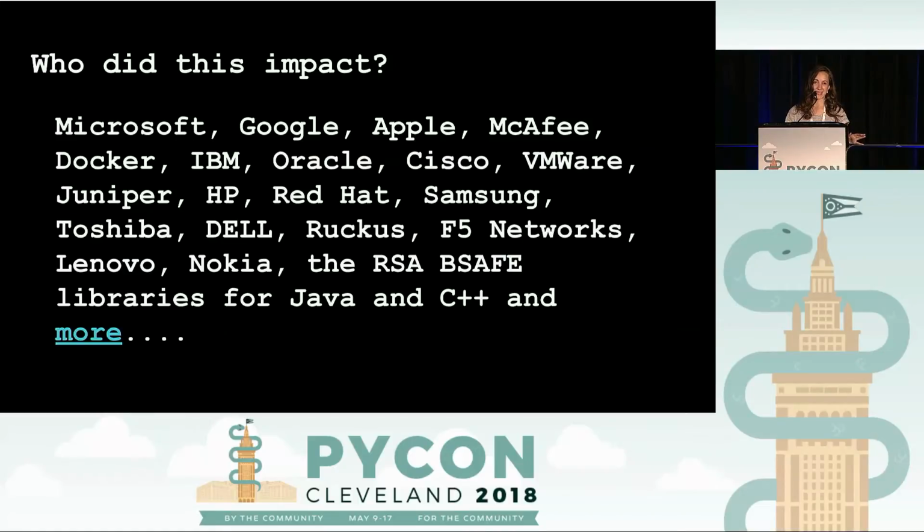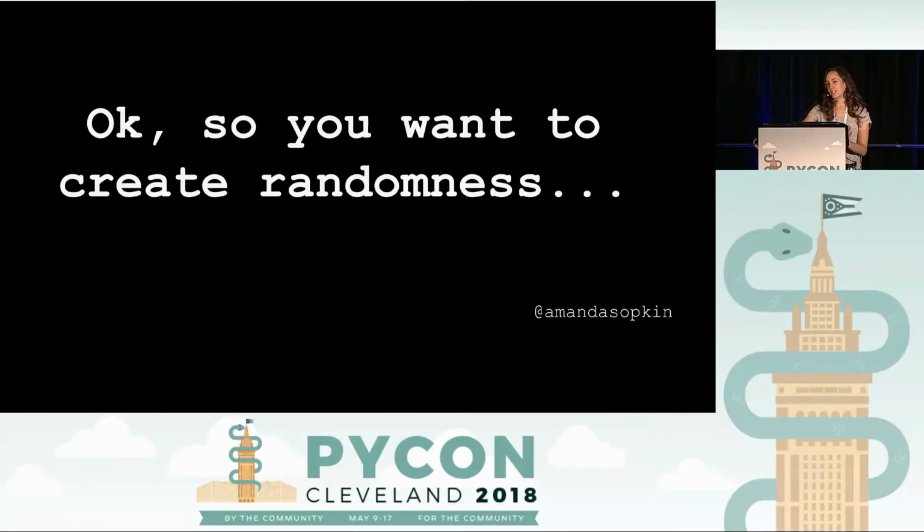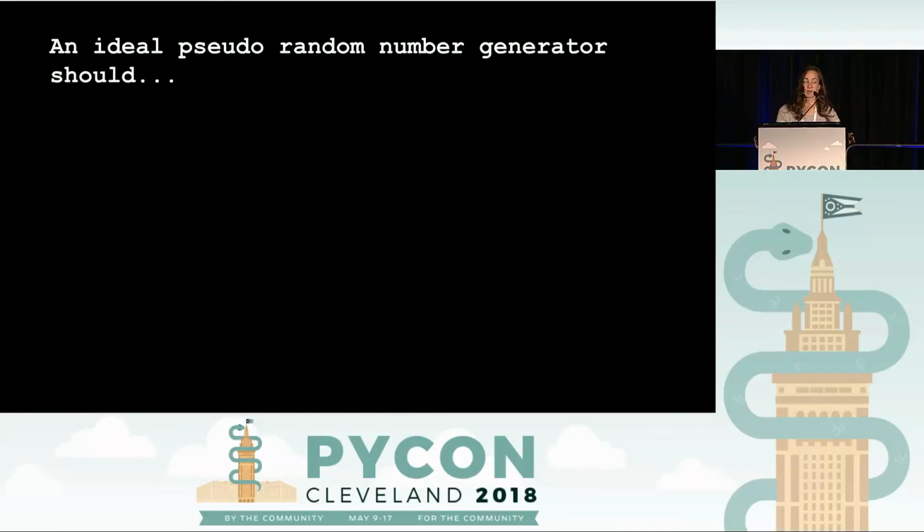So now that you understand the stakes when randomness is done incorrectly, we're going to talk about how to do it the right way. So you want to talk about creating randomness. And most of what we'll talk about is more like simulating randomness. So I want to go over 5 qualities that an ideal pseudo-random number generator should follow.